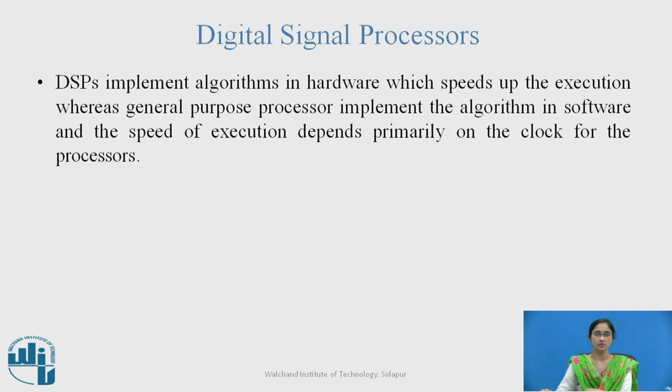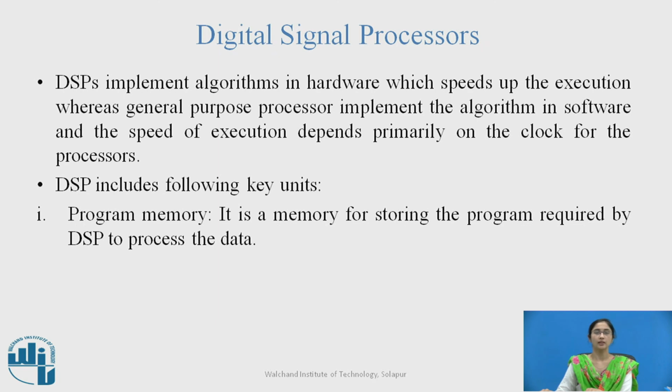Digital signal processors implement algorithms in hardware which speeds up the execution, whereas general purpose processors implement the algorithm in software, and the speed of execution depends primarily on the clock for the processor. DSP includes the following key points.